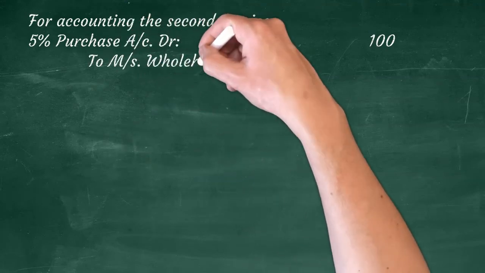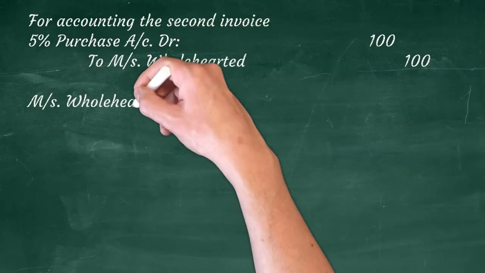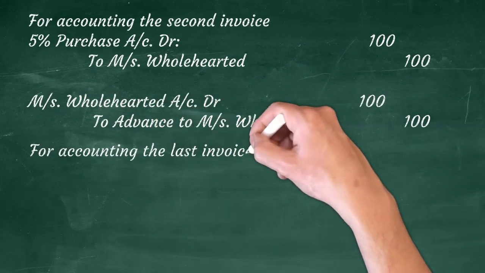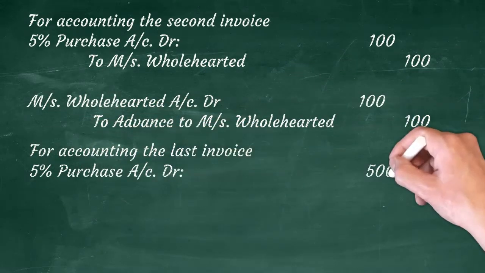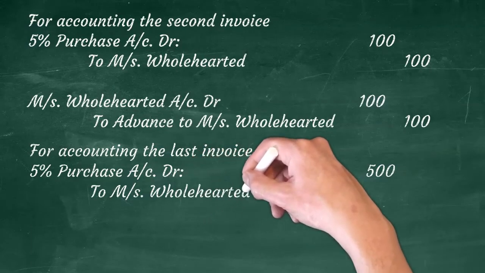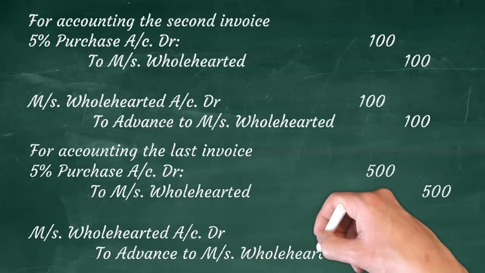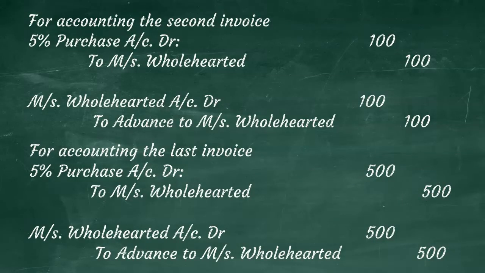For the second invoice of 100, debit the purchases and credit the supplier with 100. Then debit the supplier and credit the advance to supplier with 100. For the third invoice of 500, debit the purchases and credit the supplier with 500. And then debit the supplier and credit the advance to supplier with 500. Since 100% VAT was accounted for with the advance payment, no VAT is accounted for while making the entries for the invoices.